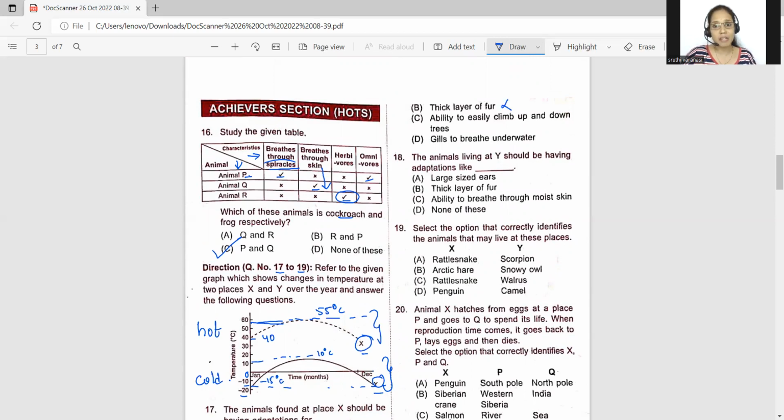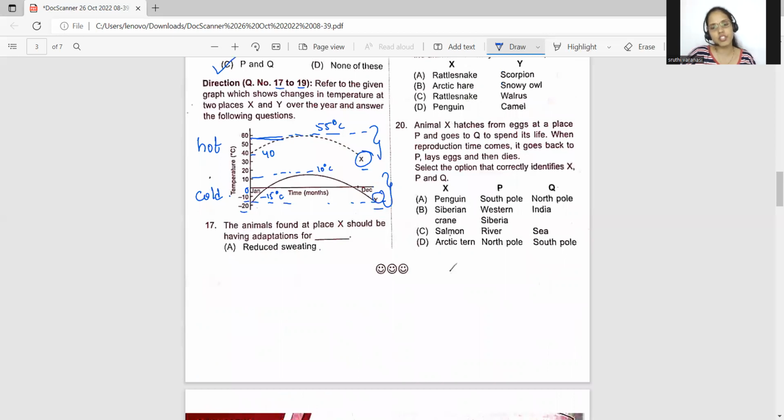Ability to easily climb up and down the trees. Trees are not at all present in the hot regions like the deserts. Very scarce, right? So this is not required. Gills to breathe underwater? No, we're talking about deserts and other hot regions. So what will be the correct answer, students? It will be reduced sweating.